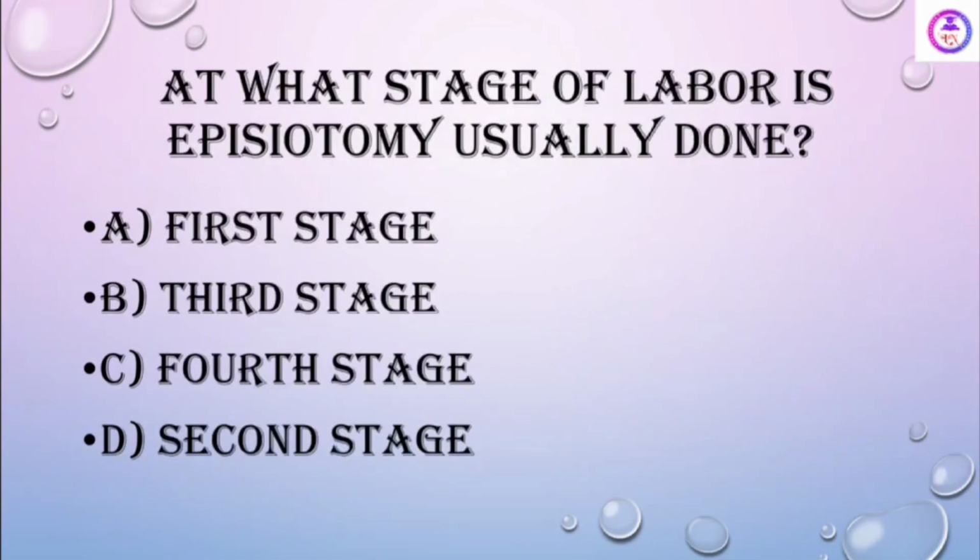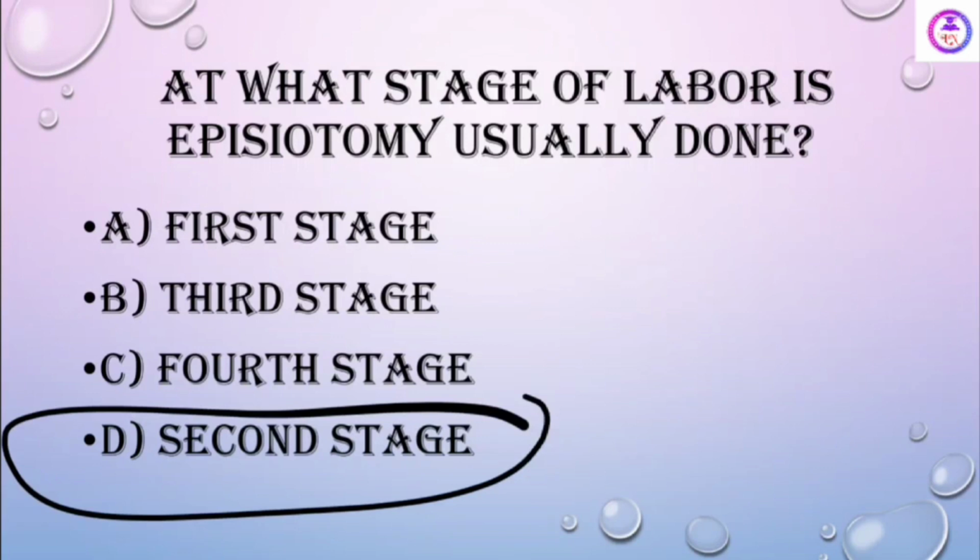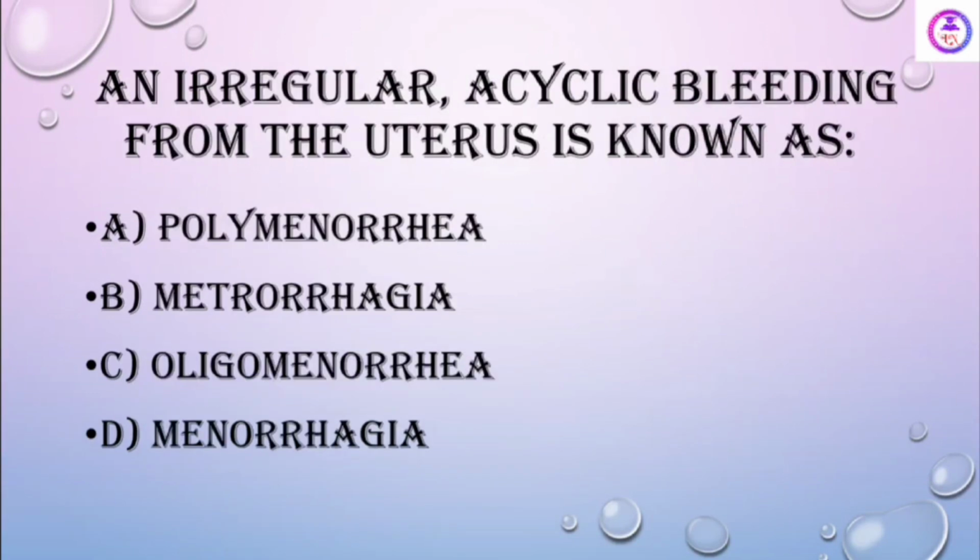At what stage of labor is episiotomy usually done? See, whenever the patient is in labor and at the time of crowning, just before the delivery of the head, at the time of crowning we give episiotomy, so that is the second stage. So these options are not there.